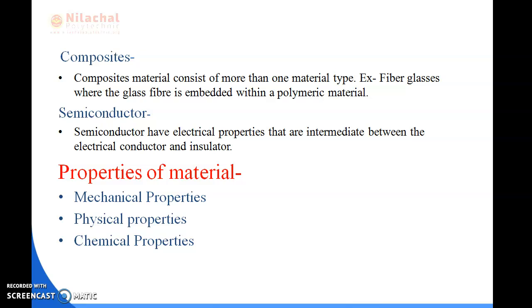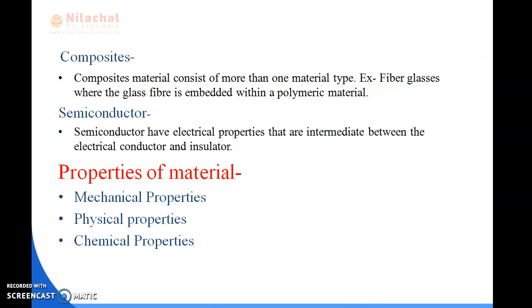Next is the properties of material. What are the properties of a material? Every material has its own properties or characteristics, like mechanical properties, physical properties, chemical properties, electrical properties, thermal properties, magnetic properties, optical properties and technological properties.